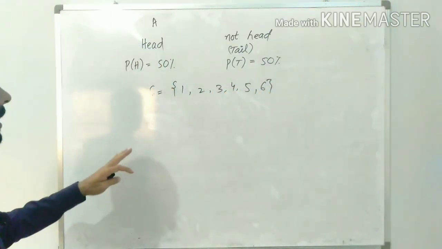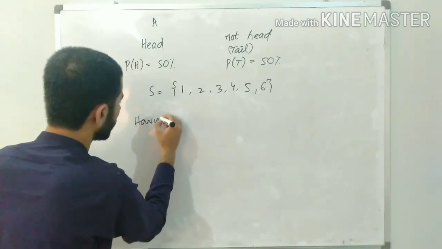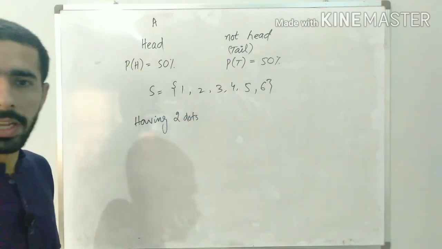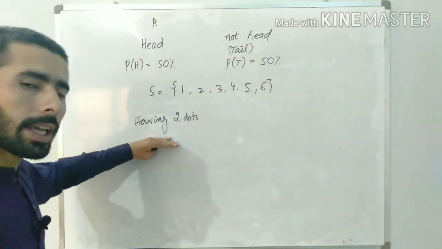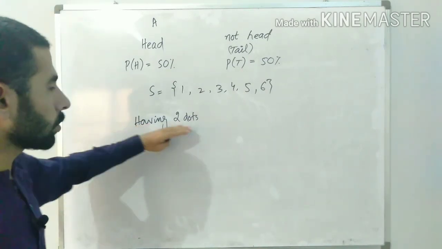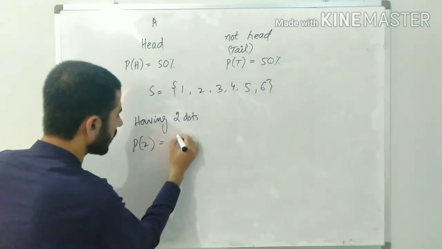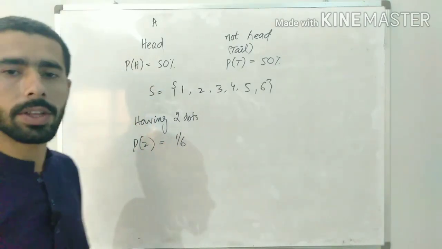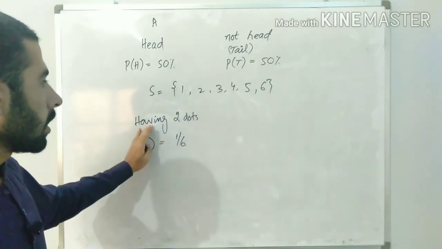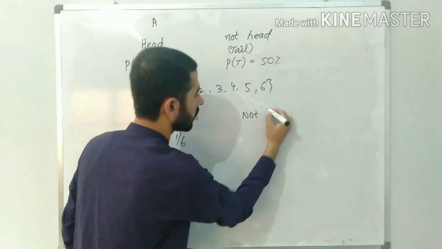If my favorite event is having 2 dots on the face of the die, then the probability of getting 2 is 1/6. So if I define another event, not having 2,